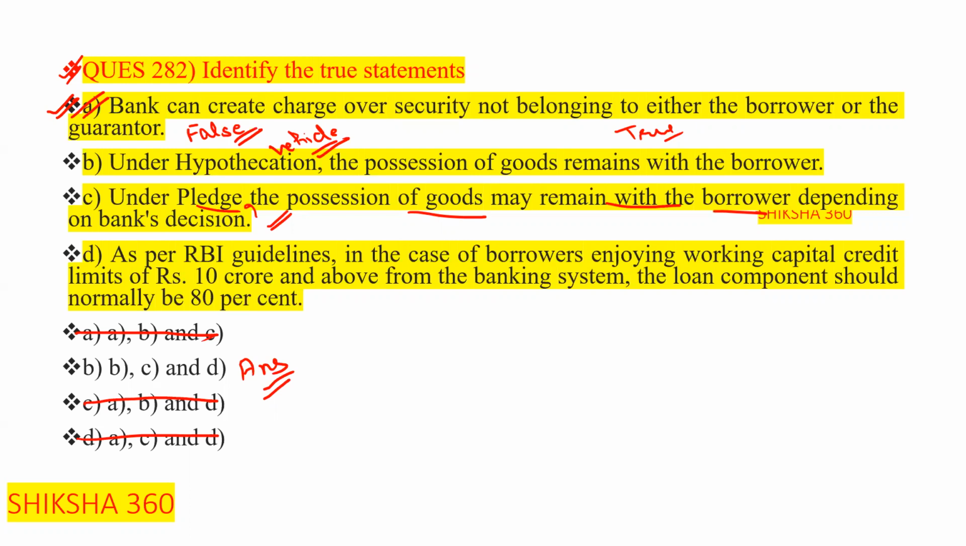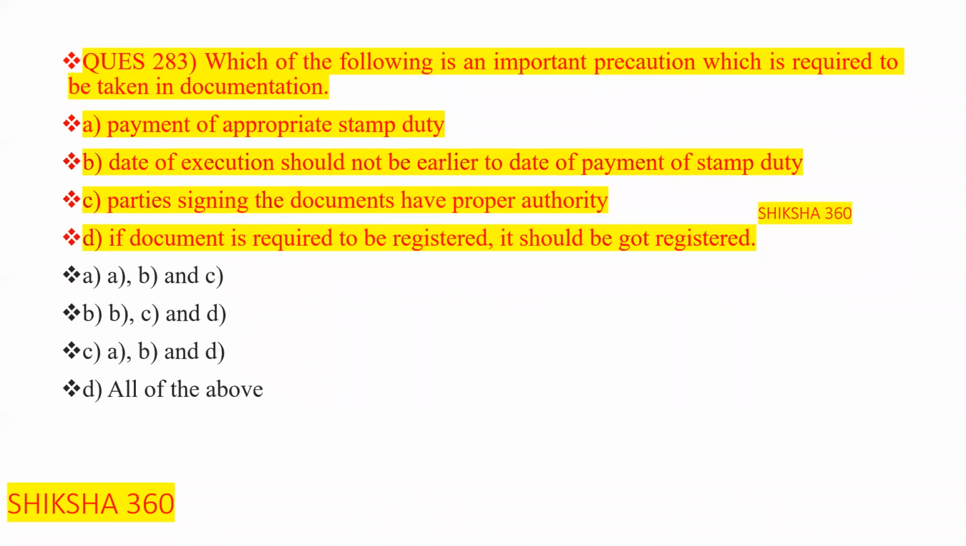Last one here: as per the RBI guidelines, in the case of borrowers enjoying working capital credit limit of ₹10 crore and above from the banking system, the loan component should normally be 80%. Clear? So this one is also correct. So B, C and D are the correct ones. So option B is the correct answer. Now move to the next question.